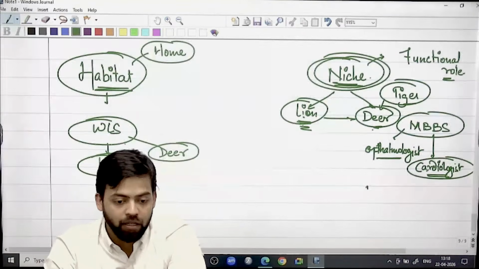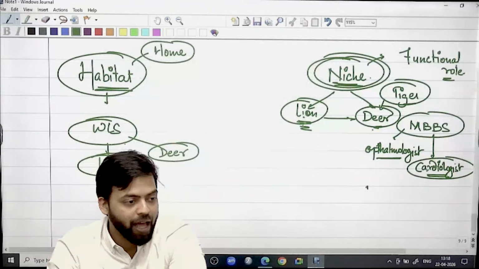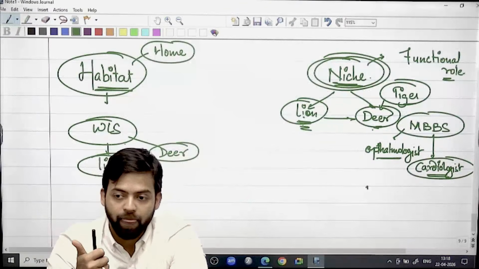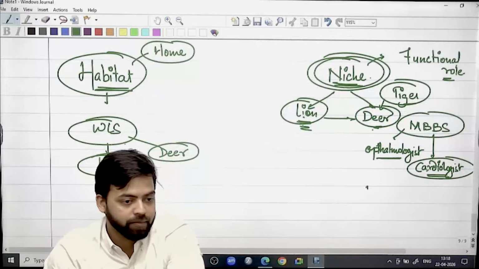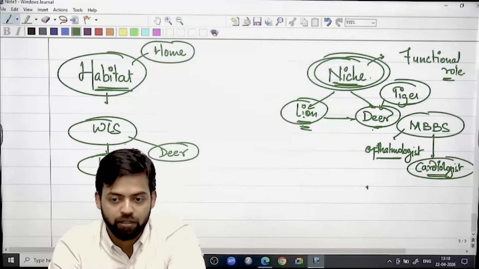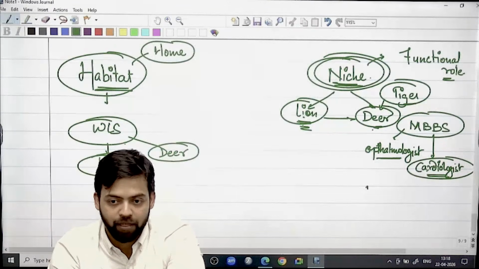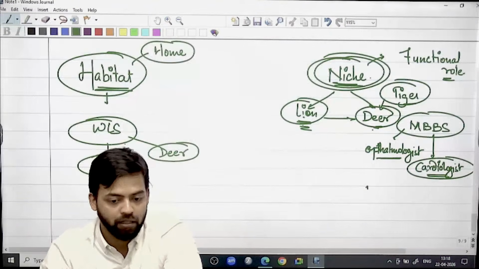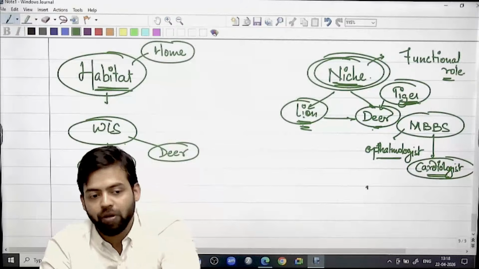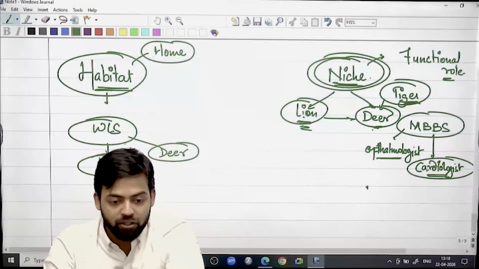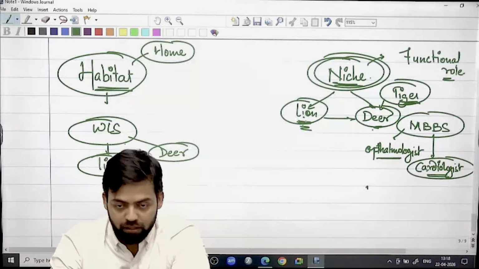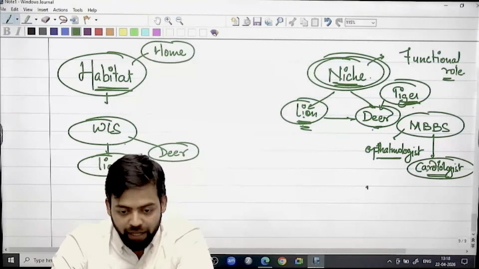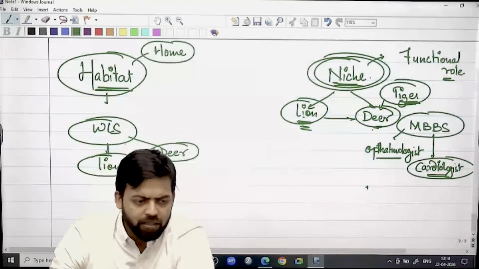For example, usually if you see in the case of lions, the pride of lions, the group of lions, the females are the predators. It is the usual scenario. Okay, the females are the predators. They usually lead the pack as far as hunting is concerned. In the case of tigers, individuality can also be seen. Lions usually live in a pride, they usually live in a group. Family kind of bonding can be seen. In the case of tigers, it is slightly missing, right?